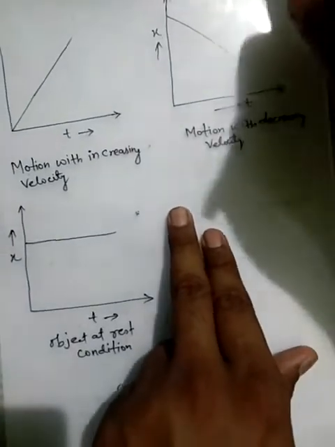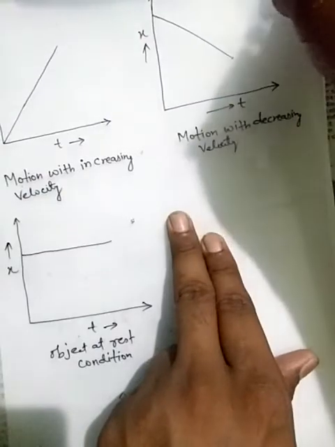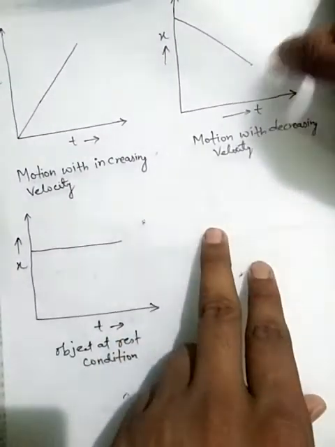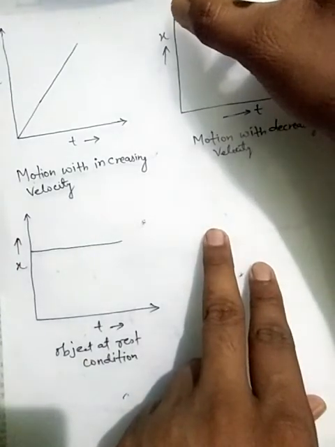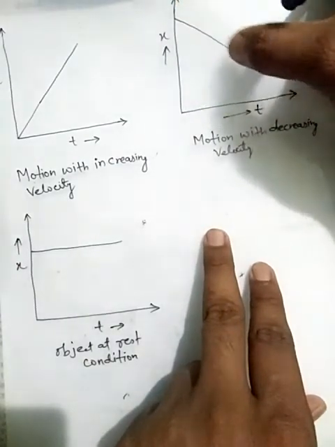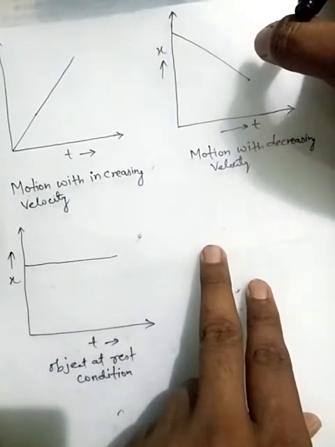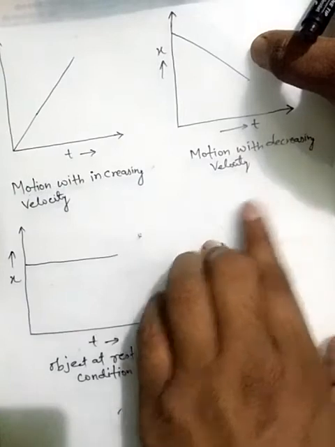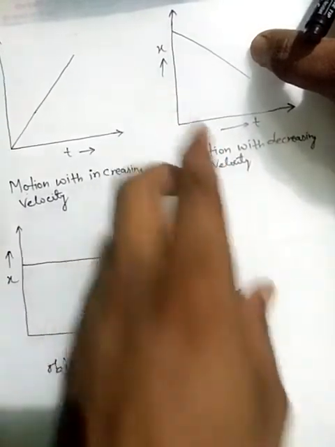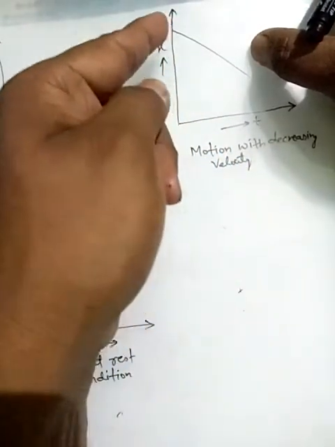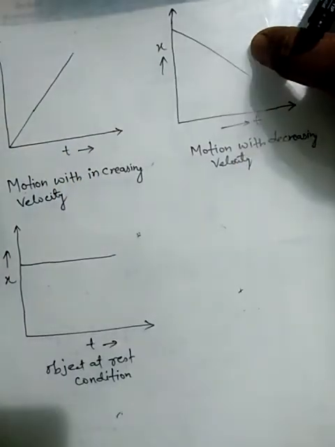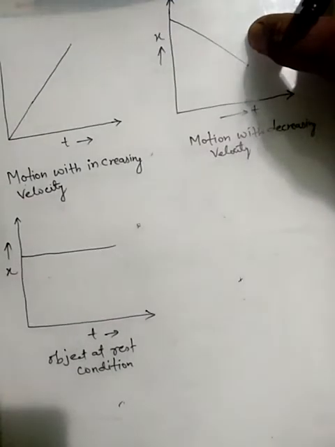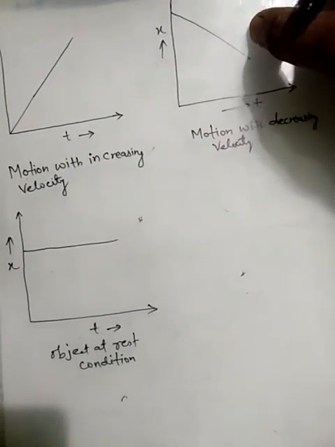Here the second graph shows that with increase in time the displacement is decreasing. This graph represents the motion with decreasing velocity, because with increase in time a decrease in displacement is observed. Therefore this is known as the graph for motion with decreasing velocity.